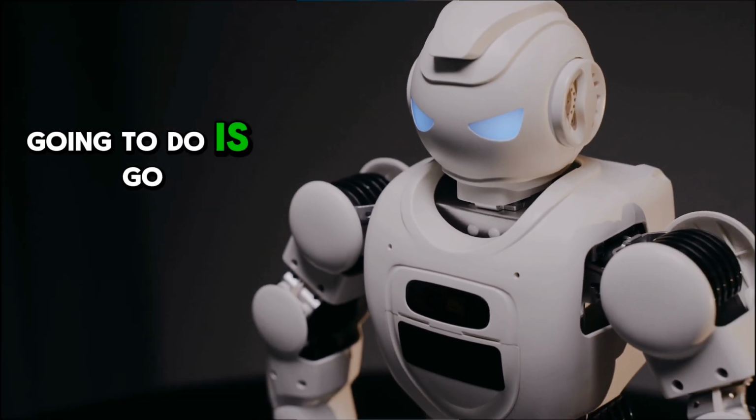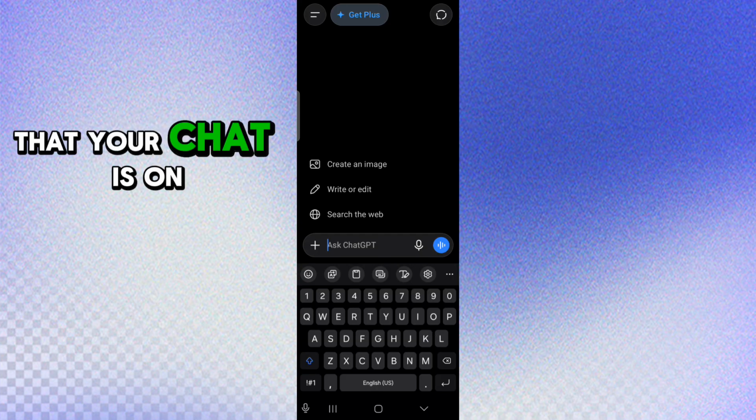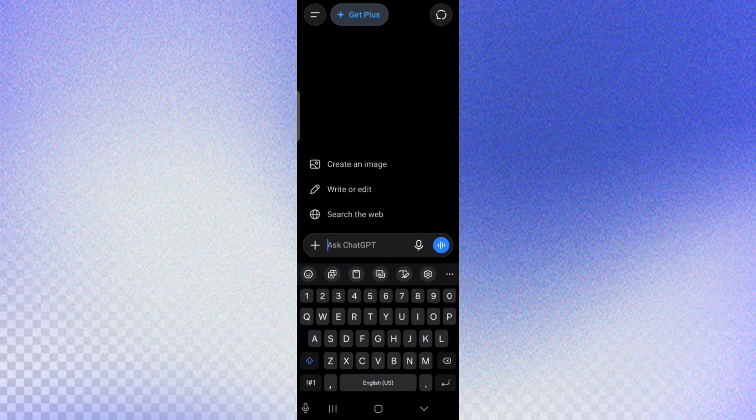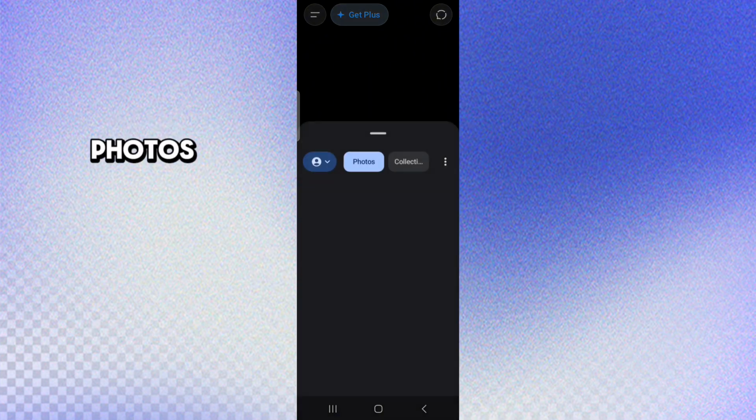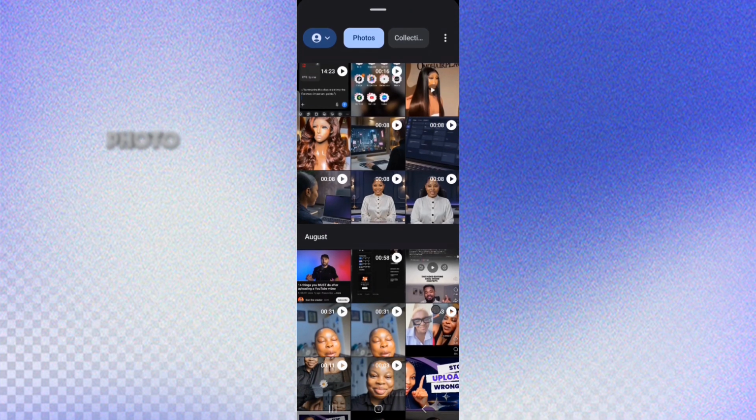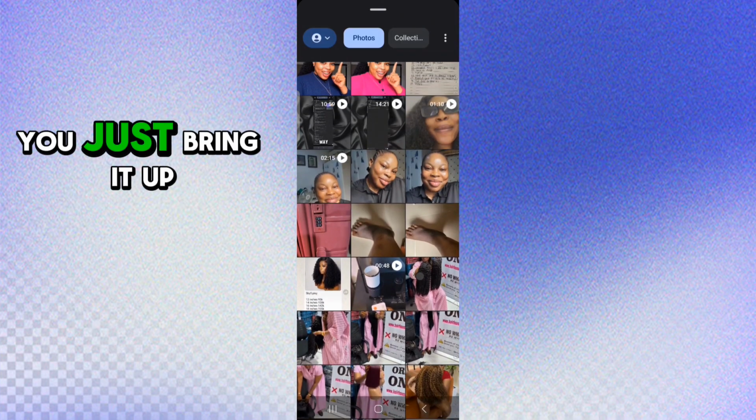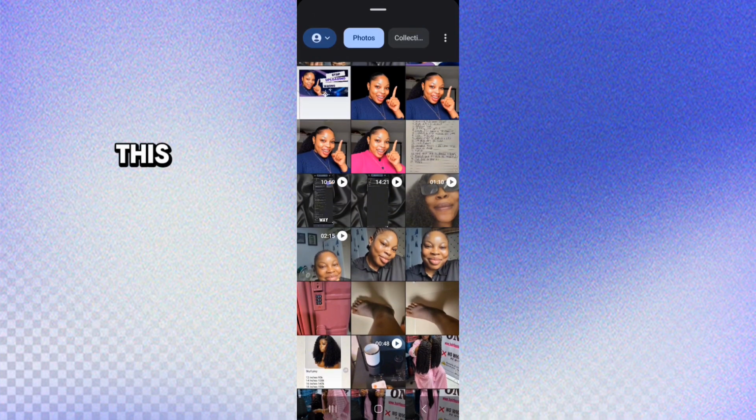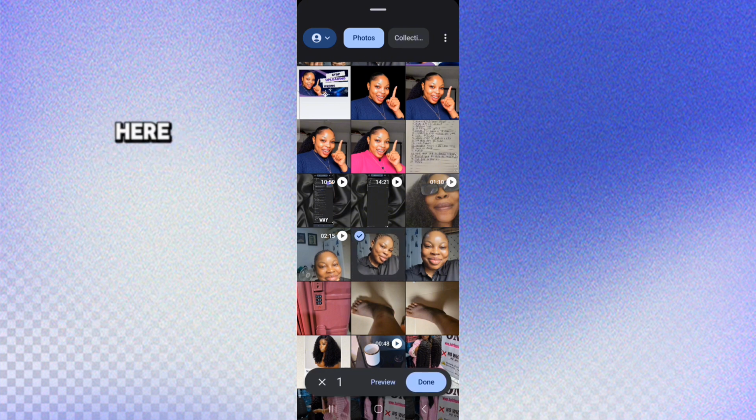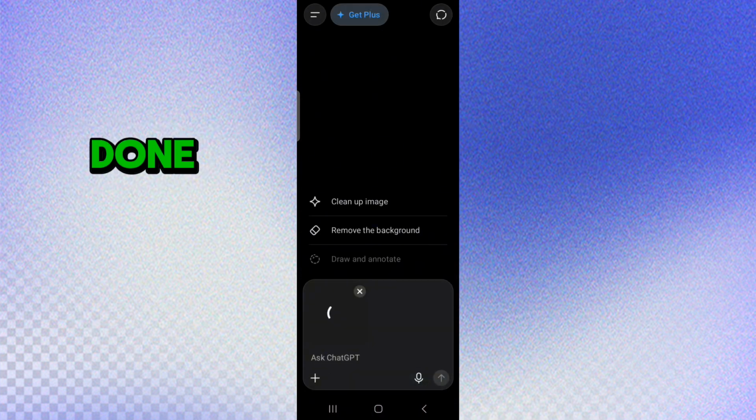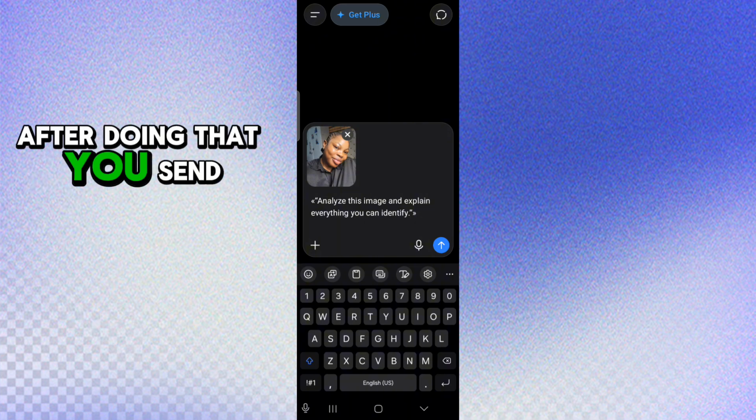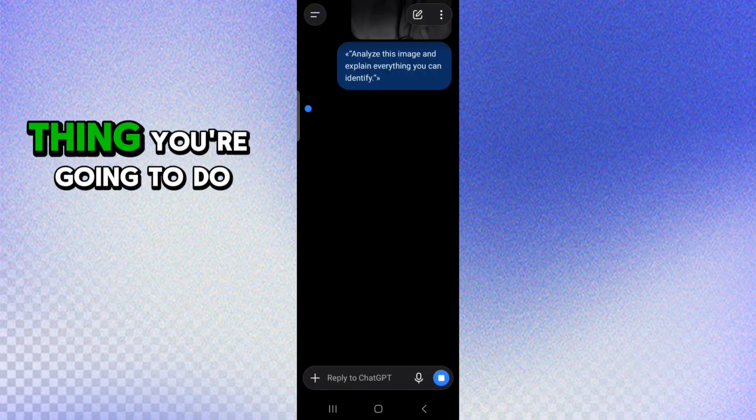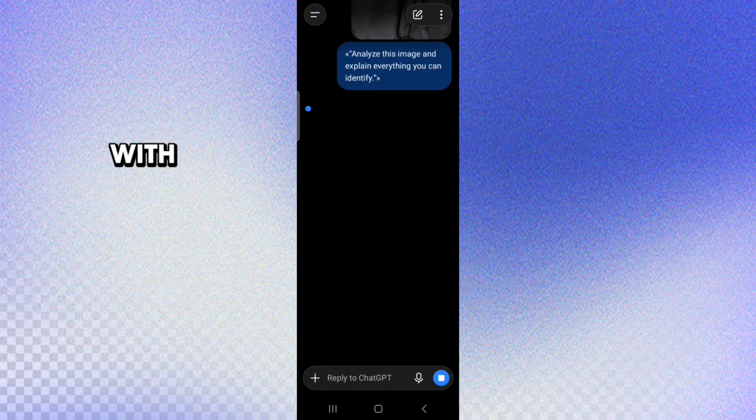Now, the first thing you're going to do is go to ChatGPT and make sure that your chat is on new chat, okay? Then click on the plus sign. Yeah, click on photos and then you bring in your photo. Whatever you want to analyze, you just bring it up. Let's say I want to analyze this picture here, okay? And then I click on done. Yeah, the next thing you're going to do is put in your prompt. After doing that, you send it. This is the number one thing you can do with AI.